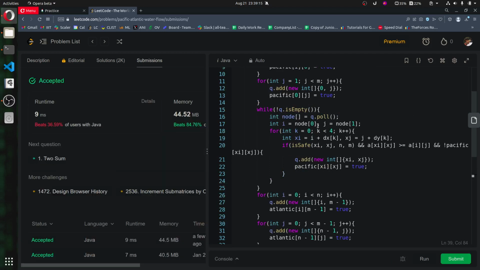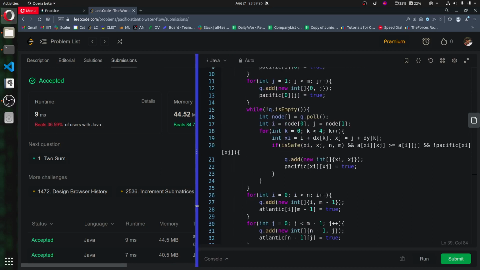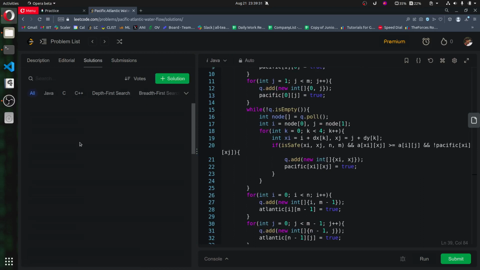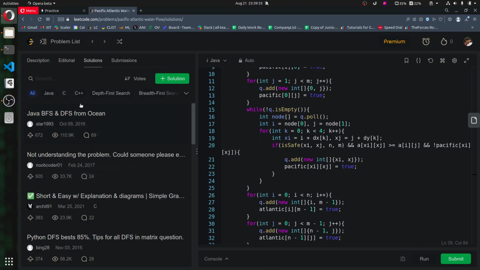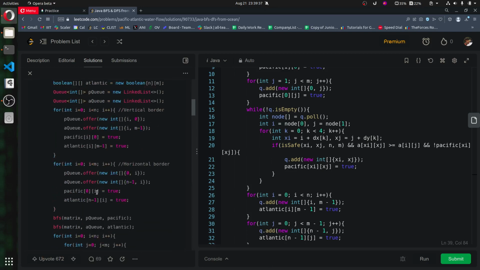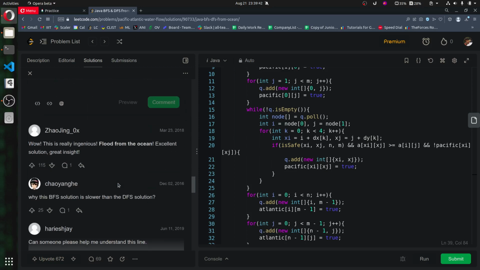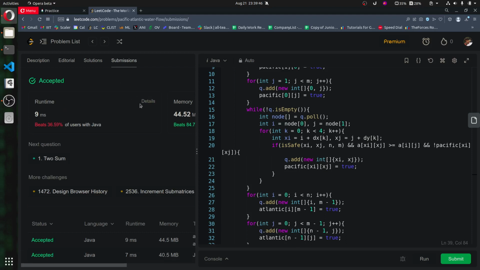We are beating only say 36% of the submissions. Last time when did we do this? January 25. It's almost 1 year 7 months. Okay, let's see the solution only. Not understanding that problem. Okay, they are doing the exact same thing. Maybe we can just see the submissions itself.